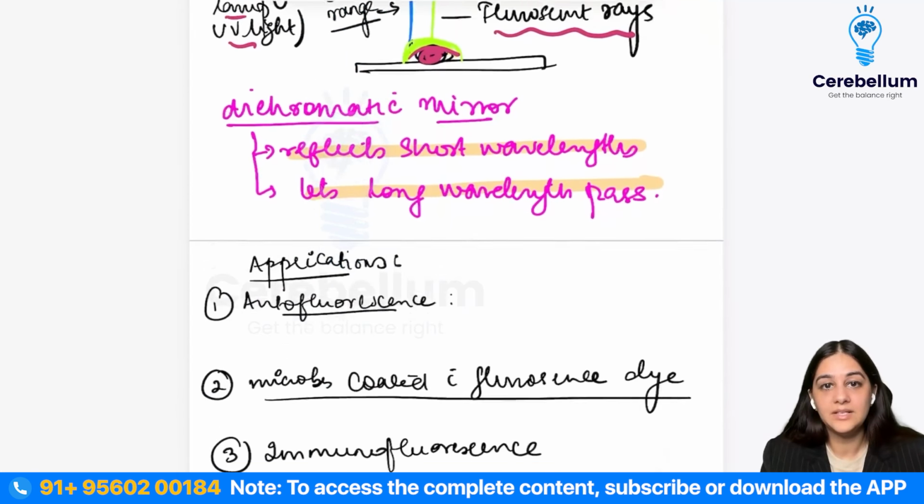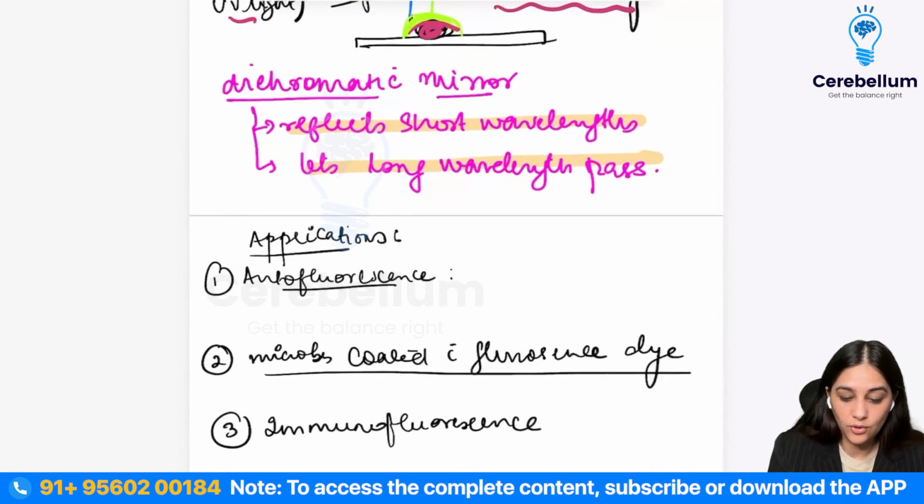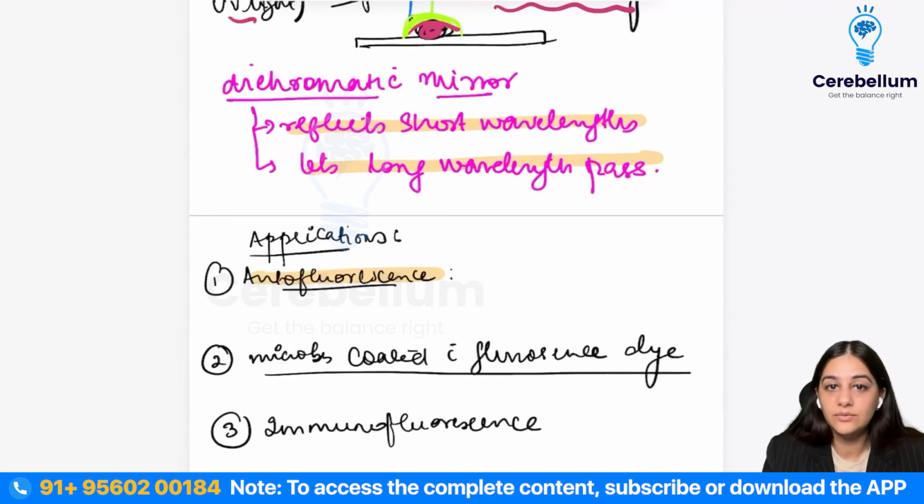So what are the applications? We can see all the autofluorescence. That means there are some microorganisms that have the ability to fluoresce. They already have these fluorescent dyes in them. So we can detect those organisms. Example being a parasite, which is your cyclospora. So cyclospora is a parasite which if you put under this fluorescent microscope, you will be able to see it fluoresce because it already contains these dyes.